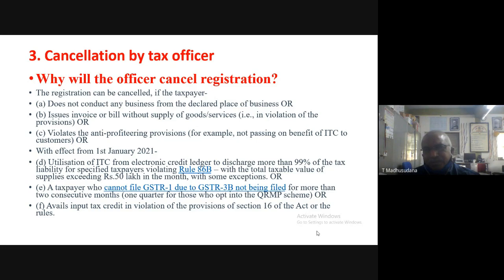Number one, the registration can be cancelled if the taxpayer does not conduct any business from the declared place of business. That means the first reason might be that he is not conducting his business from the declared place of business. He is conducting his business operations not from the official place of business, but from somewhere else.